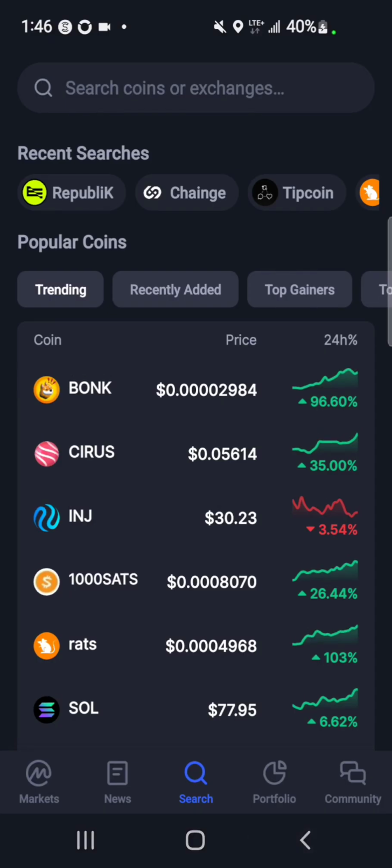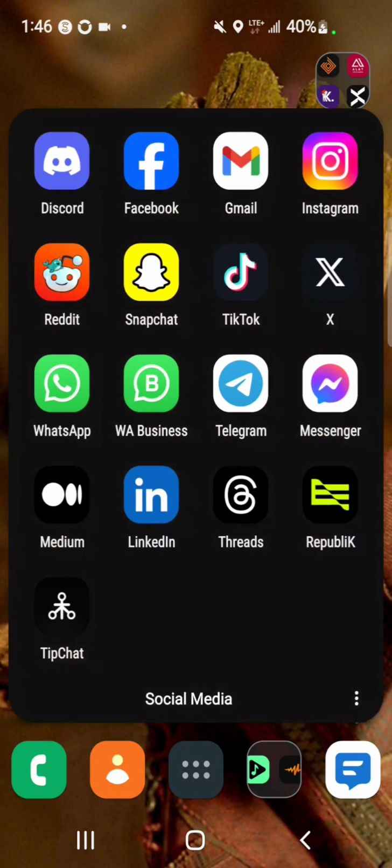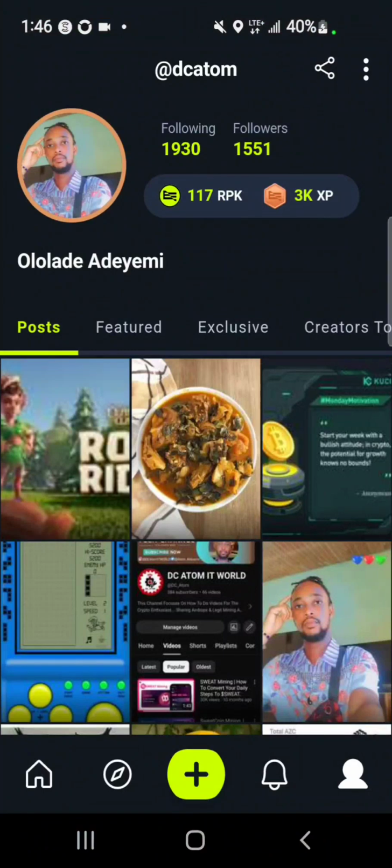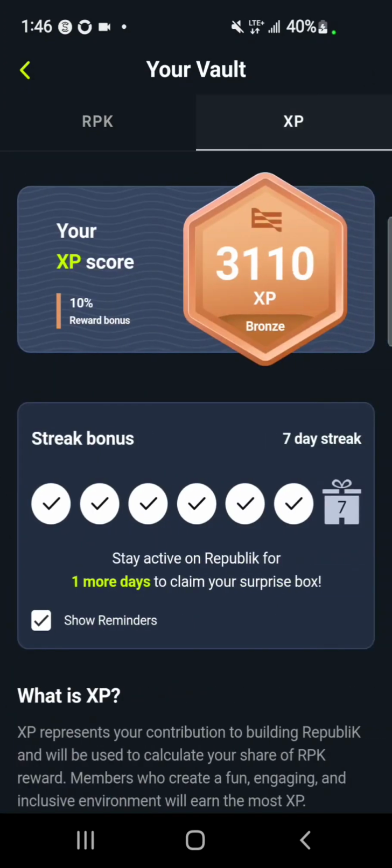Information about how to withdraw and sell our Republik tokens will come in the future. For now, I would advise you just keep mining and claiming every day. While the app is still up and running, you make the best out of it. Since I joined, I've earned up to 117.55 Republik tokens and I have 3,110 XP. So joining every day, you claim some XP and that's how you level up in the Republik.